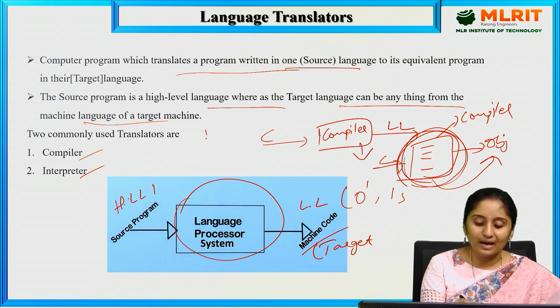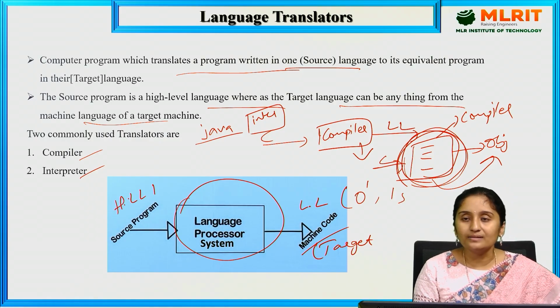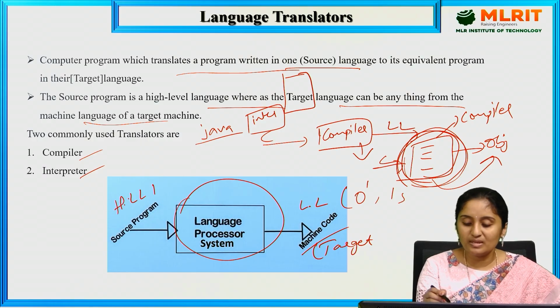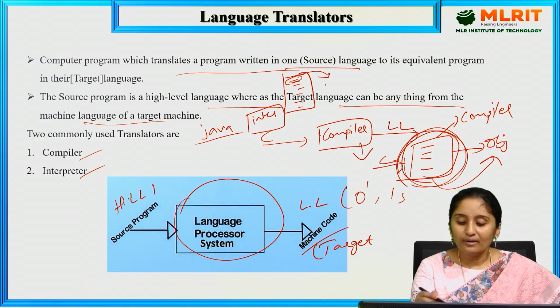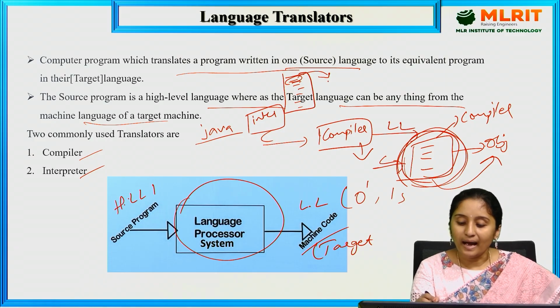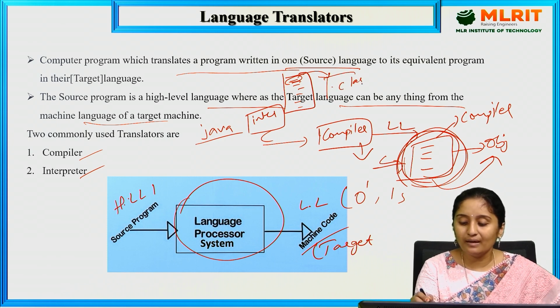Now let us take Java or Python. For Python or Java, the translator I am going to use is the interpreter. What an interpreter does is that it won't scan all the lines of the program at a time. It scans line by line. For example, this is my Java program. It scans the first line and checks if any errors are there, and once the errors are rectified, only then does it move to the next line. So the interpreter scans line by line, and the Java program generates a dot class file.